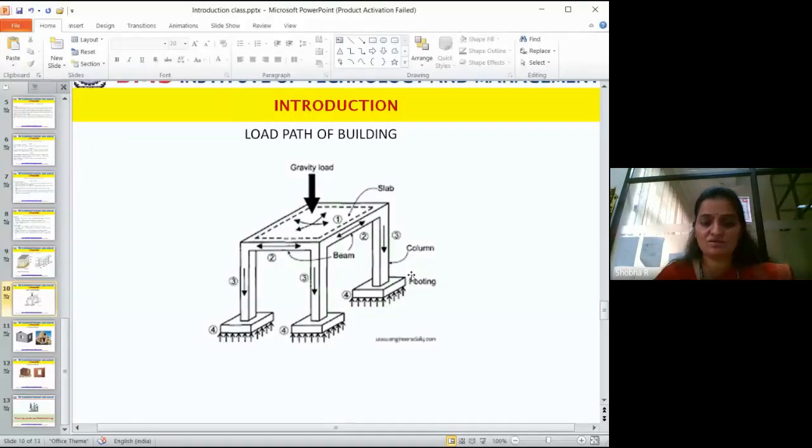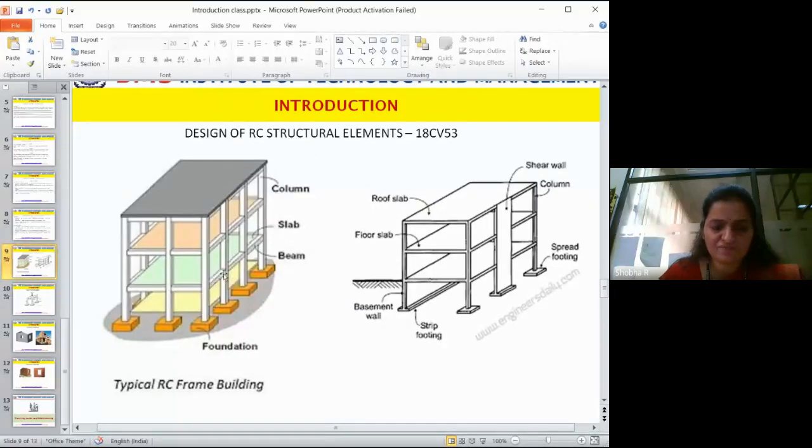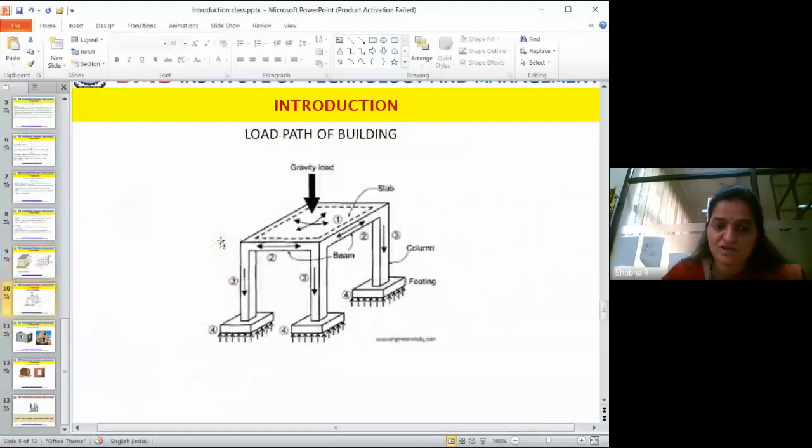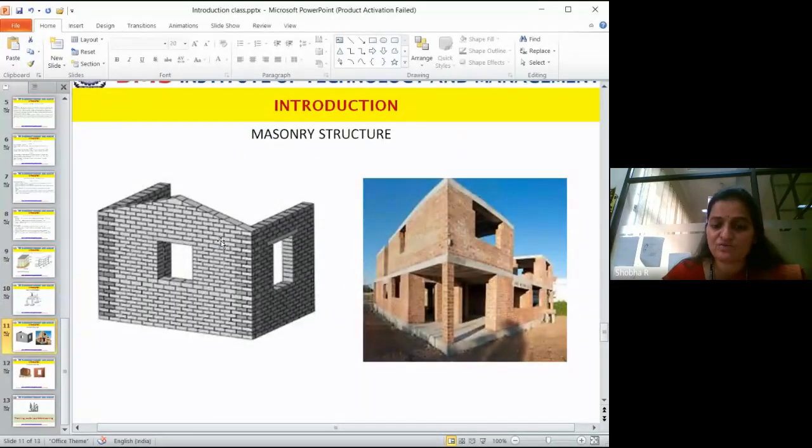This is called a frame structure. It is just like a frame. Look at this. There is only column, beam, slab. Column, beam, slab. This is a frame type. This is a frame structure. And there is a combination of framed and masonry structure. Okay. You can also construct that. Now at present, many people in practice do these combinations. Only when you go for multi-story structures do you go for a frame structure. Why? Because a frame structure is not required for any D+2 or 3 structures.